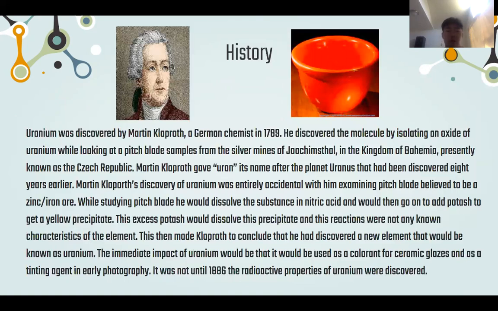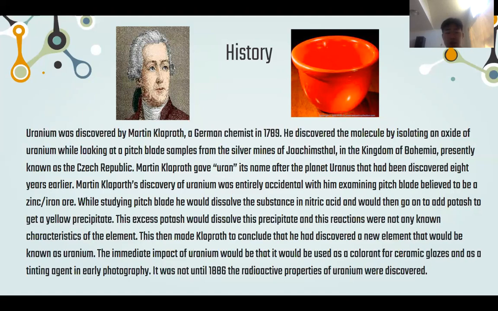This is uranium. Uranium was discovered by Martin Klaproth, a German chemist, in 1789, and he discovered it entirely accidentally in what is presently known as the Czech Republic. Klaproth gave uranium its name after the planet Uranus, which was discovered around eight years earlier. Klaproth's discovery was made while he was examining pitchblende, which he thought was zinc or iron ore.